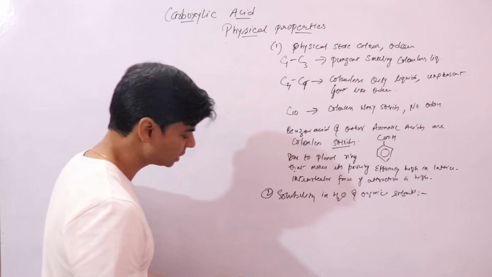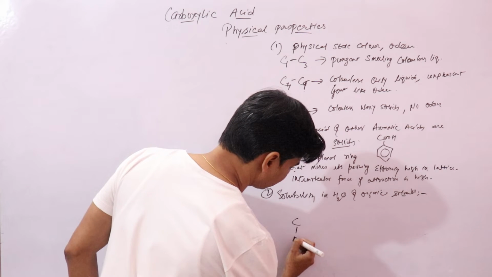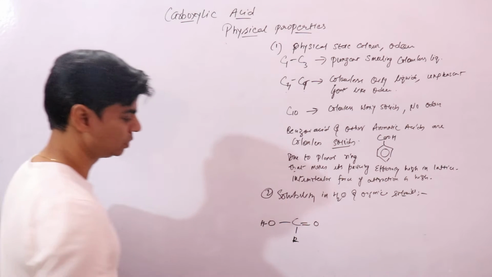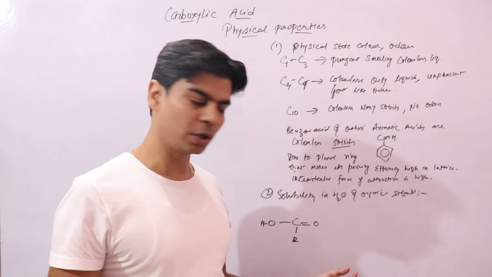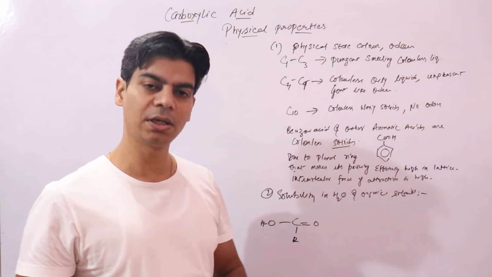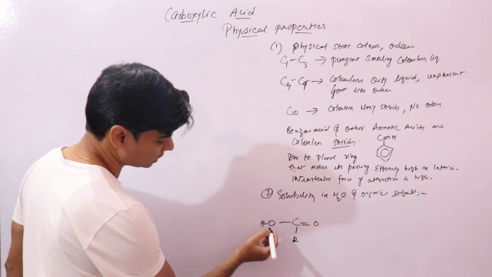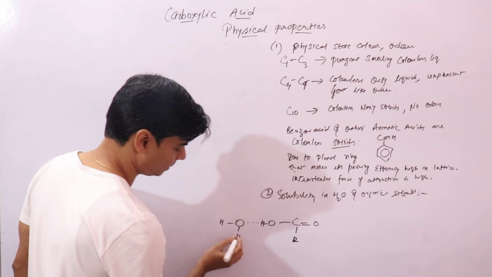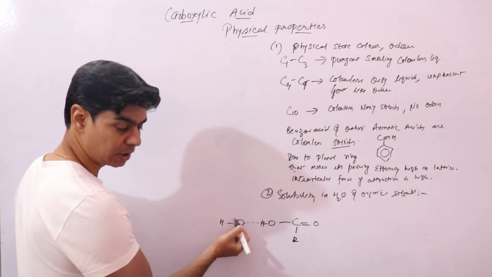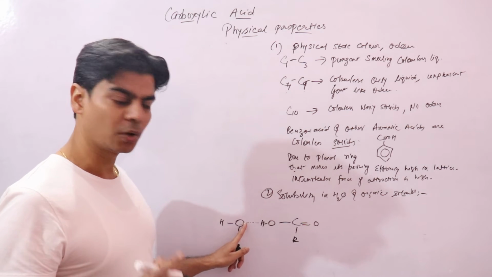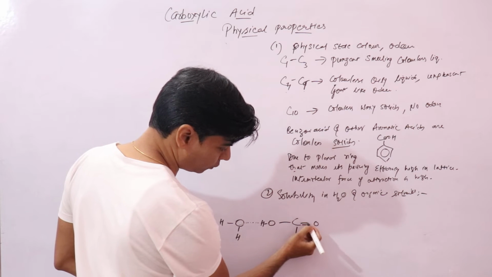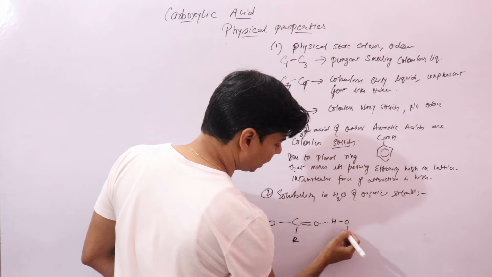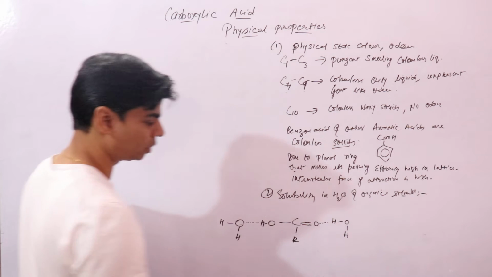We know that for hydrogen bonding we need one electronegative atom, and the other atom should be hydrogen. In the carboxylic acid you can see we have hydrogen. This hydrogen can form a hydrogen bond with the highly electronegative oxygen atom of the water molecule, and the oxygen atom of the carboxyl group can form hydrogen bonding with the hydrogen atom of the water molecule.